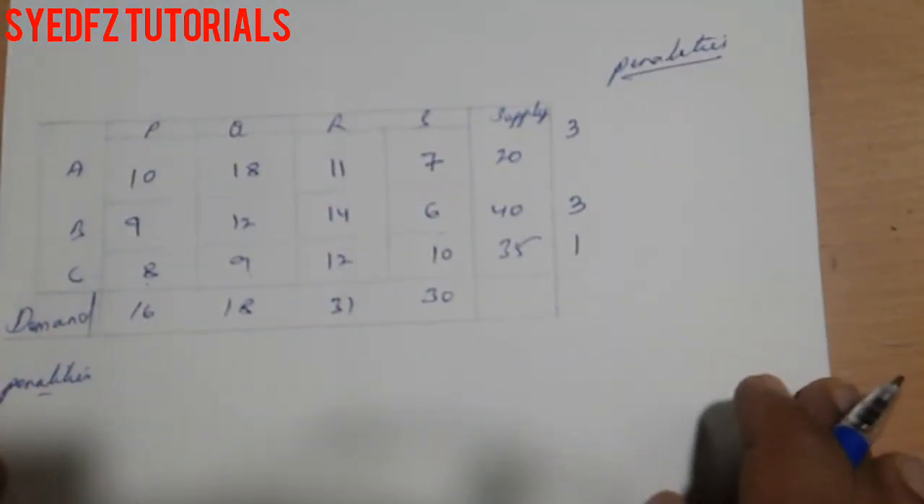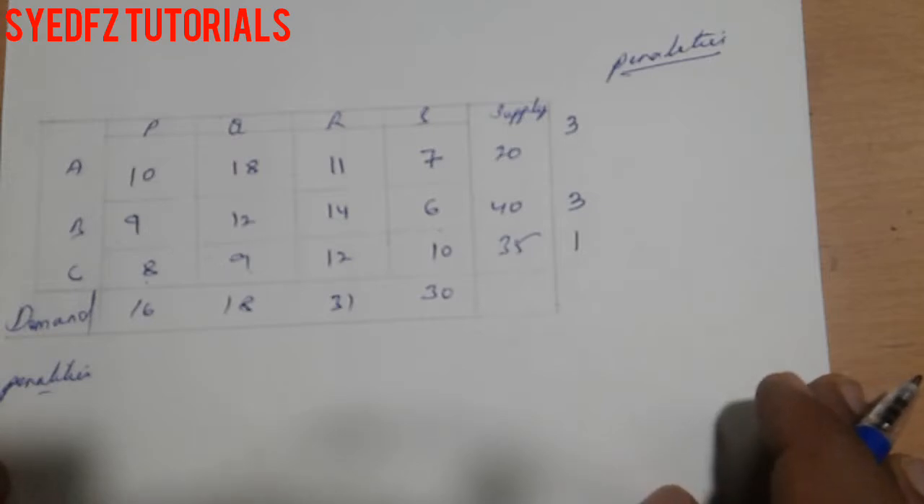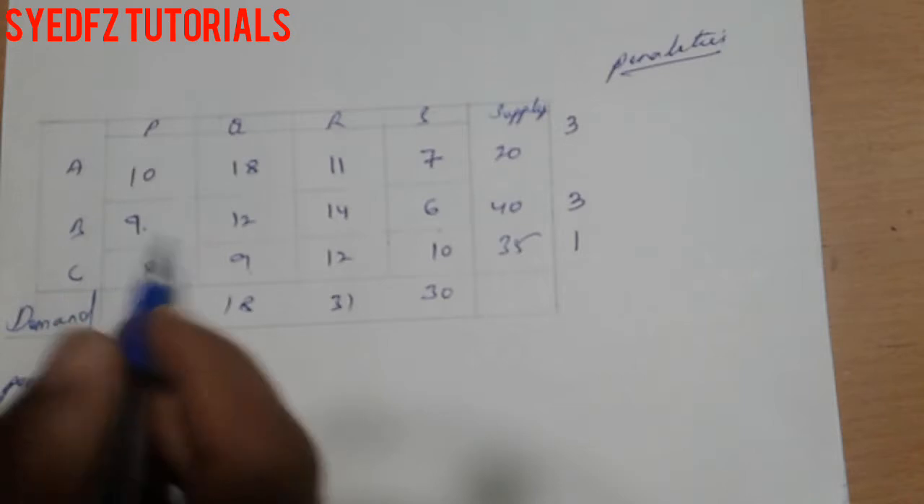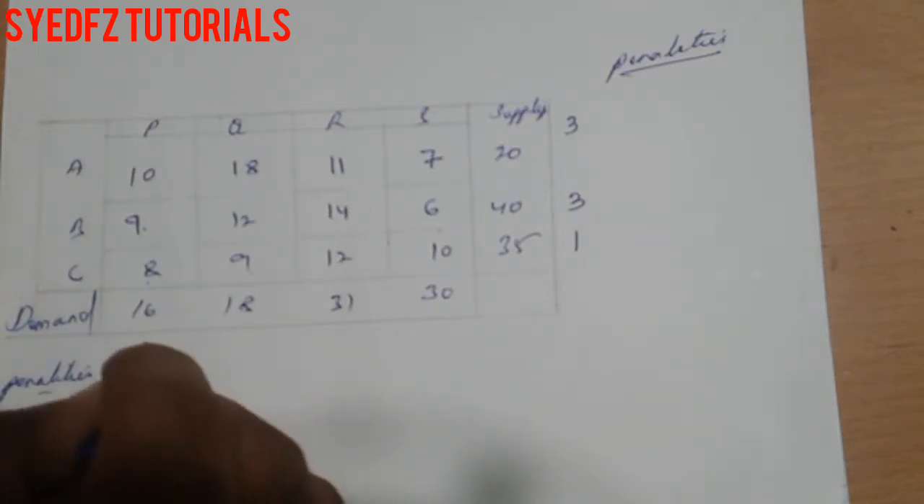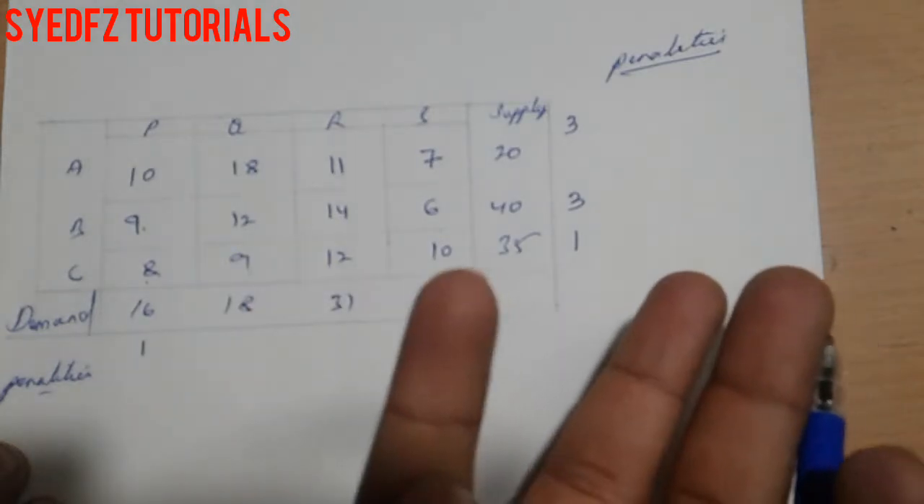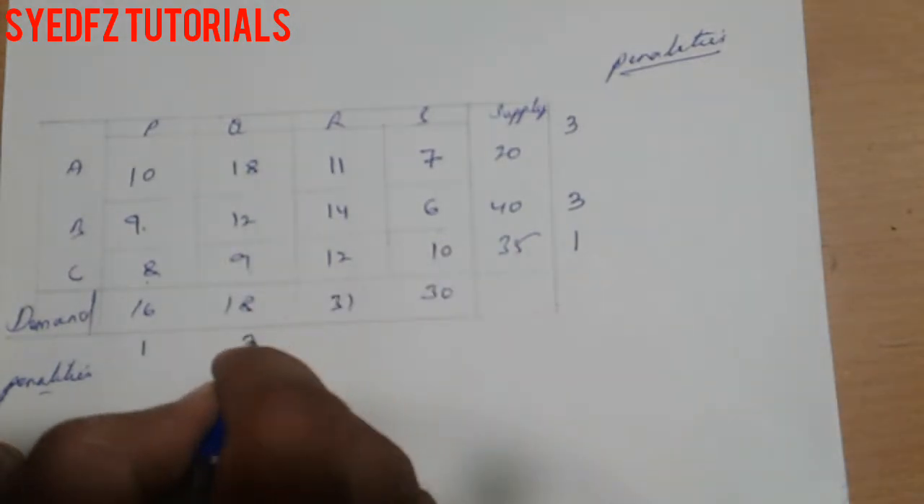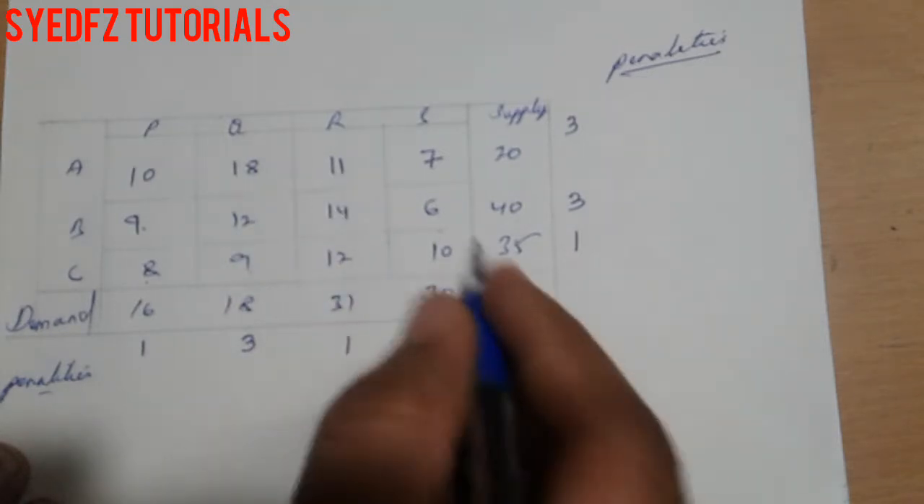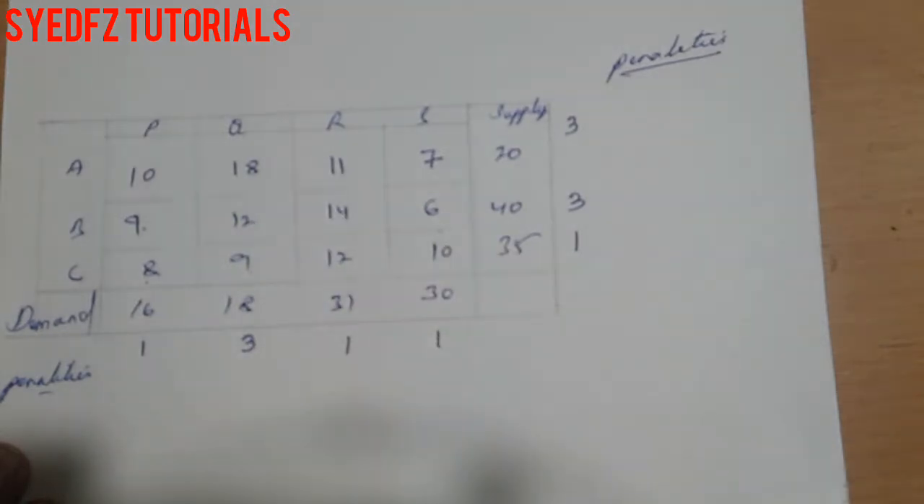Now go for the other side. 8 and 9 means 1 difference. 9 and 12 means 3 difference. 11 and 12 means 1 difference. 6 and 7 means 1 difference.